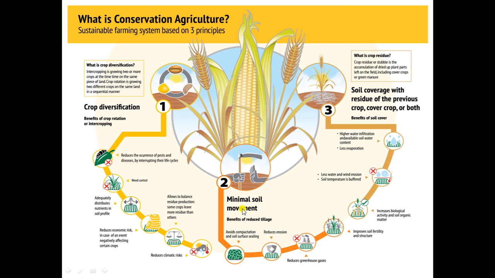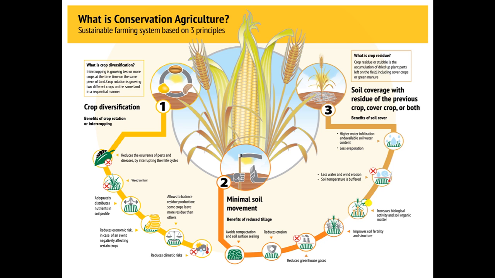Erosion is less because of less disturbance, because of crop cover, soil cover, and increased biological activity. Here again, as I told you, soil microflora and fauna will flourish, so that it increases the biological activity, and soil organic matter will also be increased.